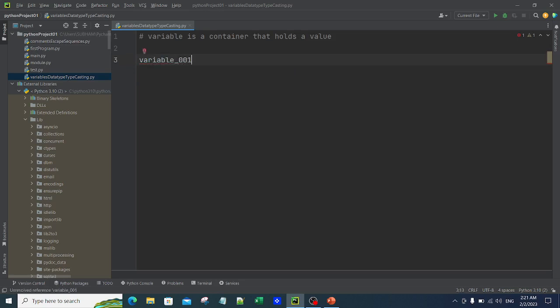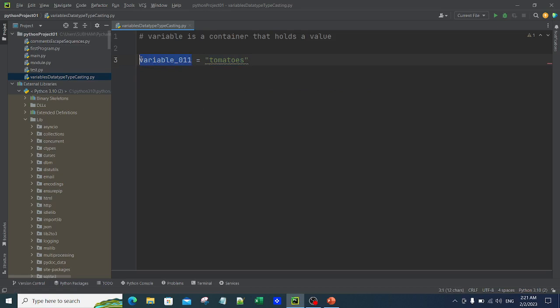So let's say I write a variable, variable underscore 011 is equal to tomatoes. This is how you declare a variable in Python. Tomatoes is a value, and this value I am assigning to a variable, which is variable underscore 011. So this variable underscore 011 is nothing but a basket, and this tomatoes is nothing but the value. This is how you actually create a variable.